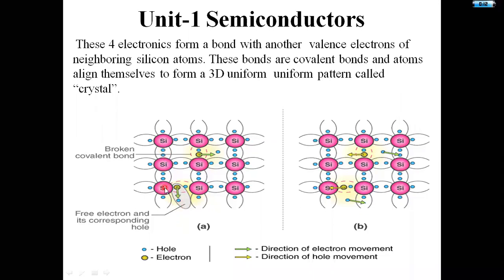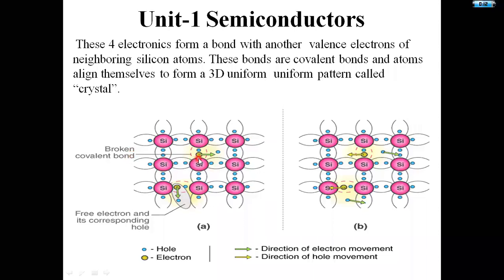If I give some energy to this silicon atom, then that energy is absorbed by the electrons in the covalent bond, and it will excite them to a higher energy level. Those electrons excited to the higher energy levels will move to another atom. This electron will move into another silicon atom and make a bond with it. Some vacancy is going to be created here. In that process, the covalent bond is going to be broken here. This is indicated as a broken covalent bond.